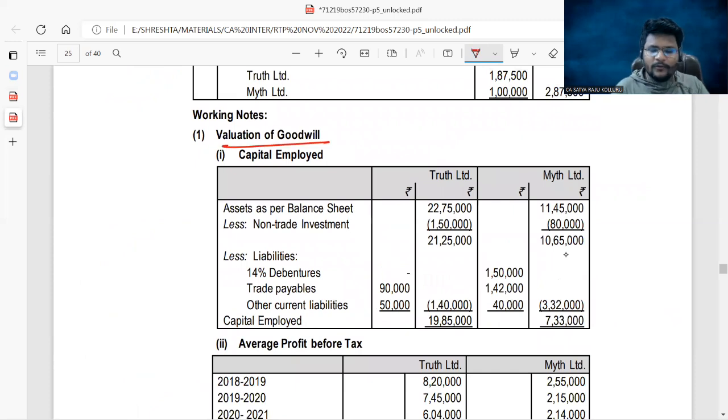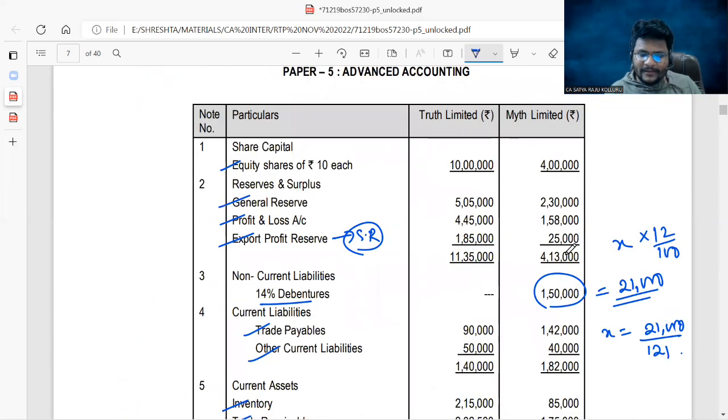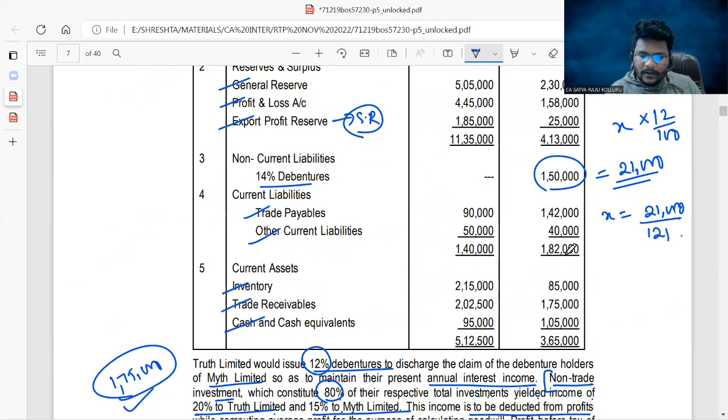Calculation of goodwill. First, I am working out the actual capital employed. Actual capital employed is nothing but, other than non-trade investment, all the assets you should consider and all the liabilities you should consider. Now, if you check, all the assets in both the companies were here 5,12,500, here 3,65,000, out of which, sorry, this is not all the assets. Go up.